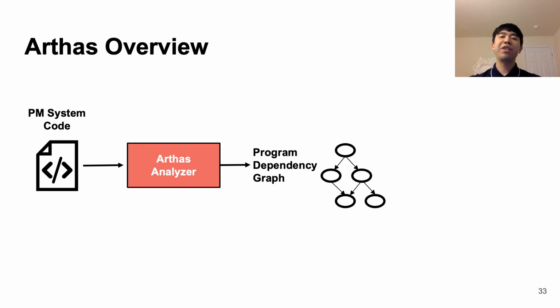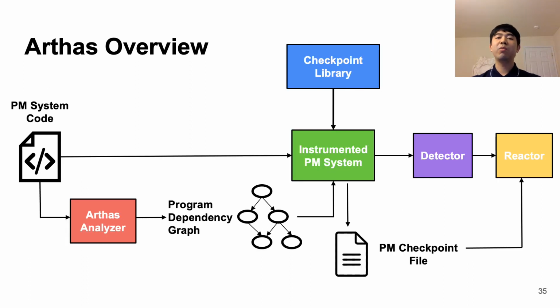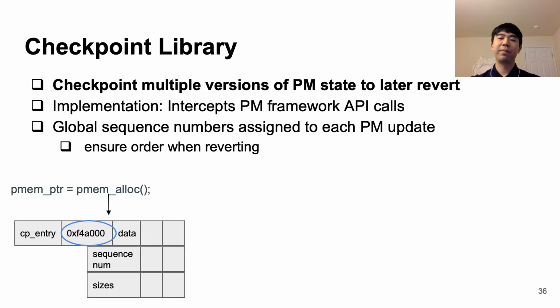Here we can see Arthas' primary workflow. First, our PM system code undergoes static analysis by Arthas' analyzer to construct our dependencies for minimal data loss during reversion. Then the PM system code is instrumented with checkpoint support, so that we can save multiple versions of our persistent states. Then the instrumented PM system can run while creating the checkpoint log of multiple versions of data. The instrumented PM system will keep on running until the detector detects a problem, at which point the Arthas reactor will then mitigate the PM hard fault.